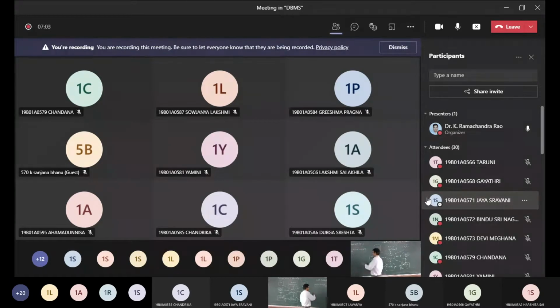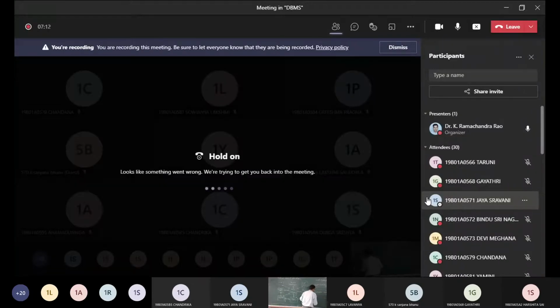Second, we were talking about the middle level, which we call the conceptual level. And the third one was the low level, which we call the physical level.